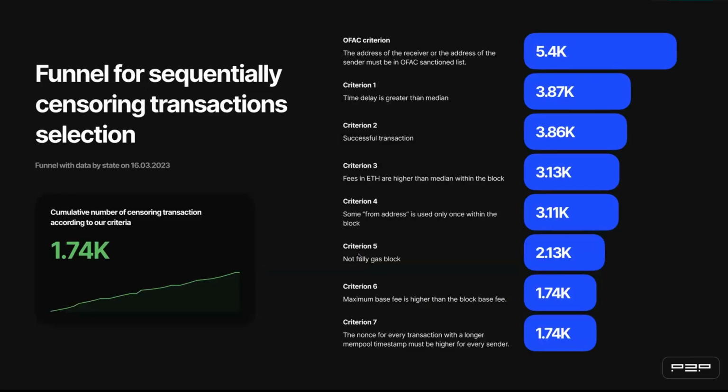Last, this slide demonstrates the full list of criteria to filter out potential censorship transactions, because high time delay for transactions could be induced by objective reasons: low cost, full reserve blocks, etc. These criteria you can see in our dashboard.